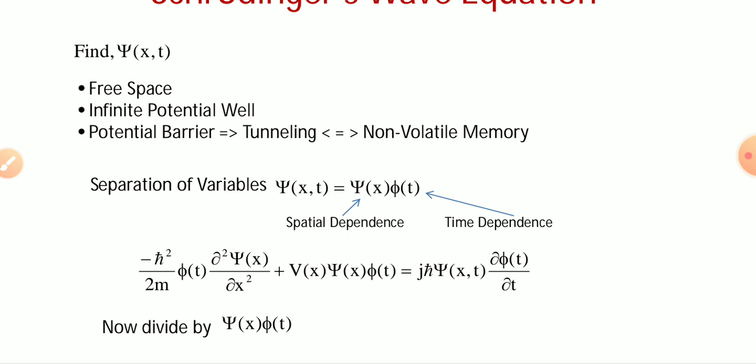Obviously, here it will work in the form of non-volatile memory. So this is an important term when you are interested in designing non-volatile memory in nano electronics.